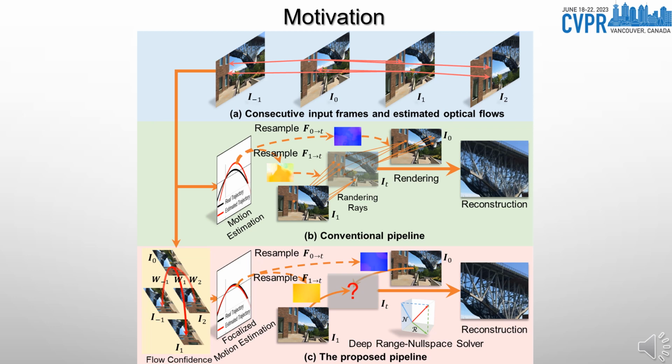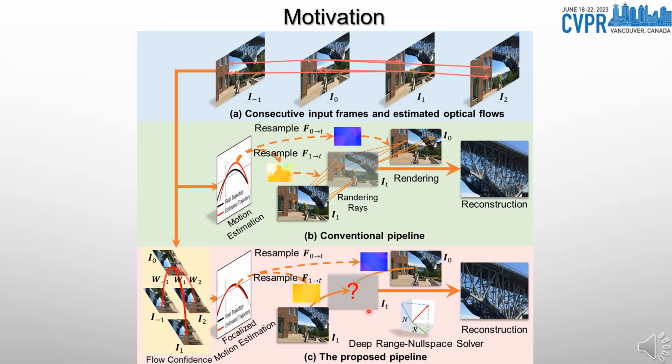To overcome these issues, we propose a novel framework with improved motion fitting and frame synthesis components. The first is focalized motion fitting, which extracts a set of optical flow candidates from the input video and assigns learned confidence weights to them. Confidence-aware, differentiable trajectory fitting is then followed, focalizing only the confident flows and producing improved parametric motion models. Such models, when resampled at the target time step, can produce accurate flows even at the occlusion boundary.